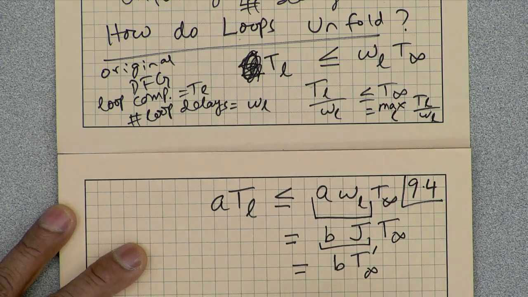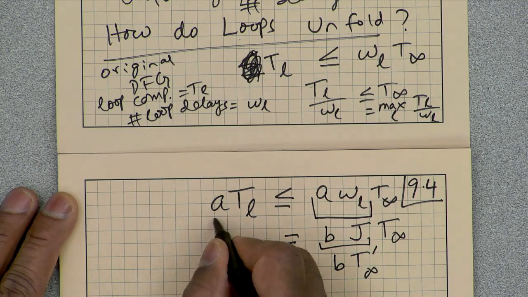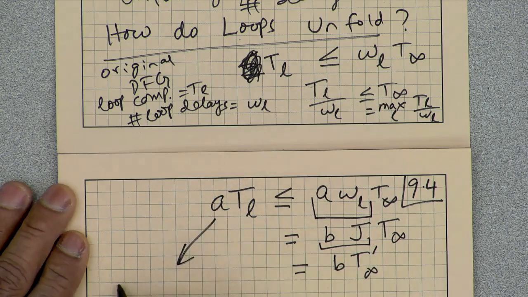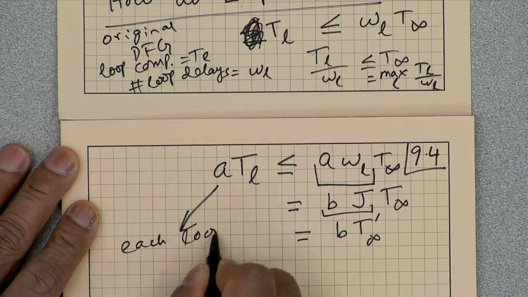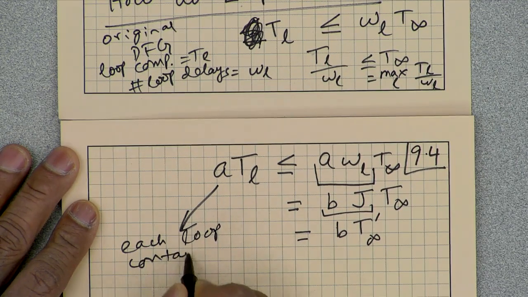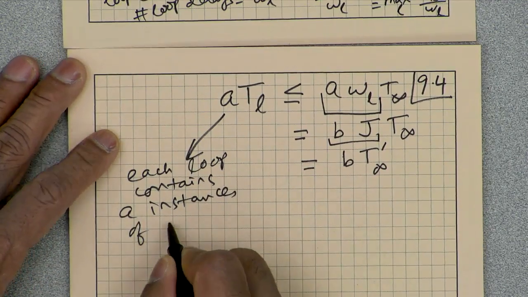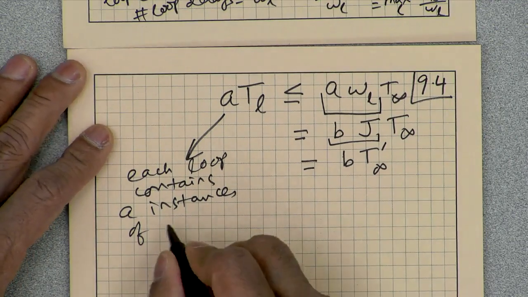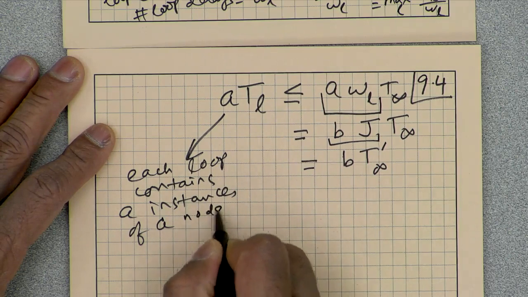So, we are saying that after unfolding, each loop contains A instances of a node.